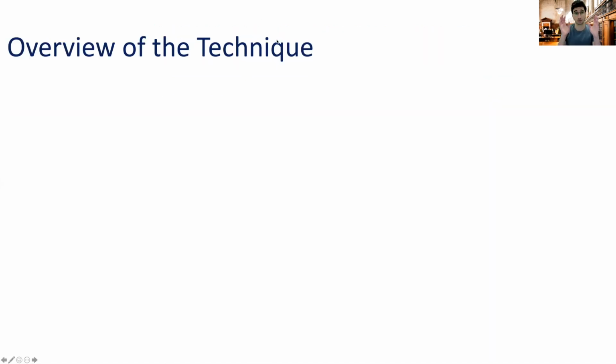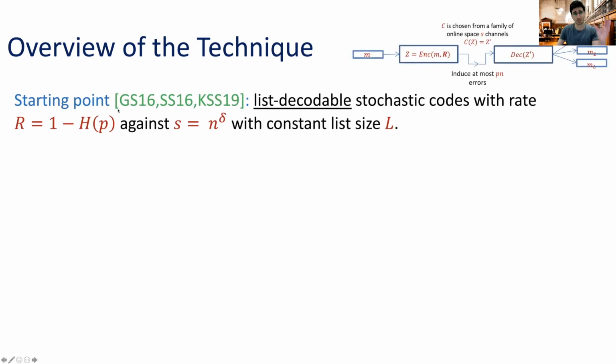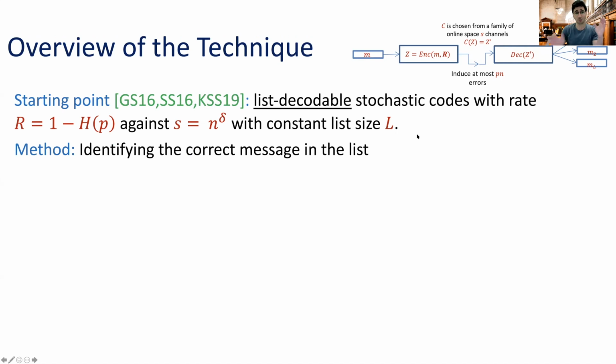For the rest of this talk, let me try to give you an overview of our technique and our strategies for proving our result. Our starting point is going to be codes that achieve list decoding for space-bounded channels. We're going to use the result by Kopparty, Shaltiel, and Silbach that gave us list decodable stochastic codes with optimal rate, 1 minus the entropy of p, for the same space, only the algorithm will output a list of size L. So here we have an algorithm that will output a list and not a single candidate as we want. And our method is going to be very straightforward, perhaps the first idea you may think of.